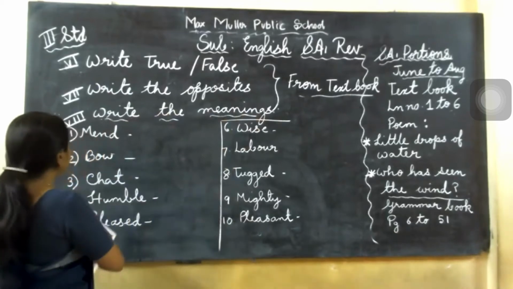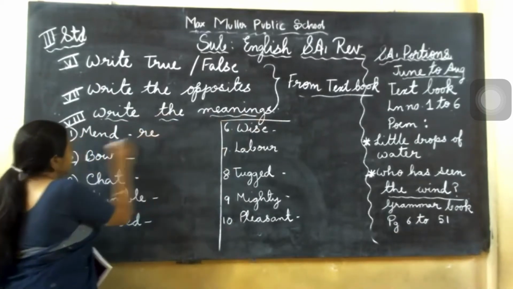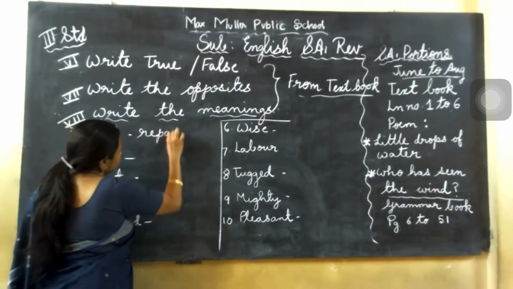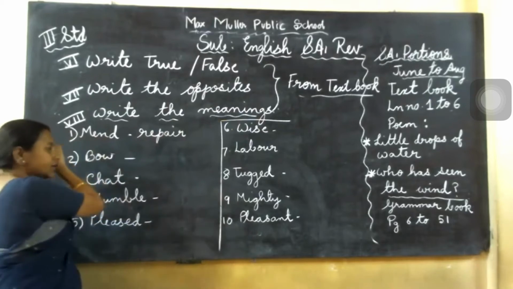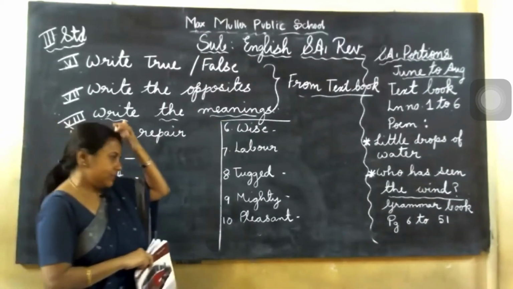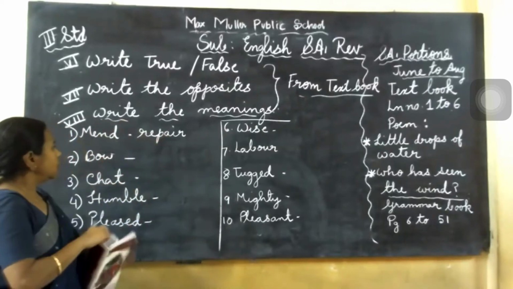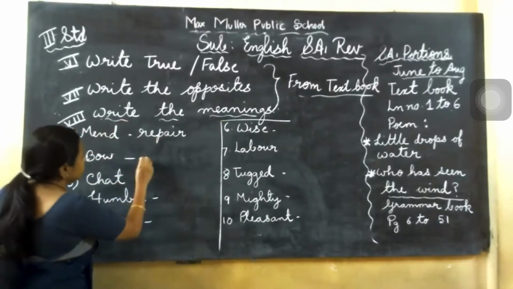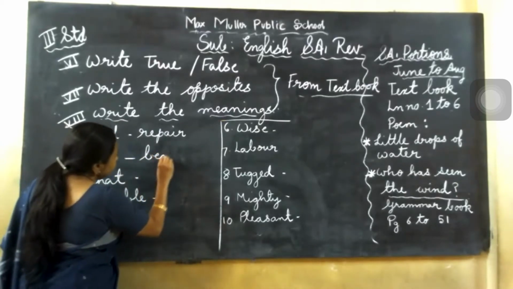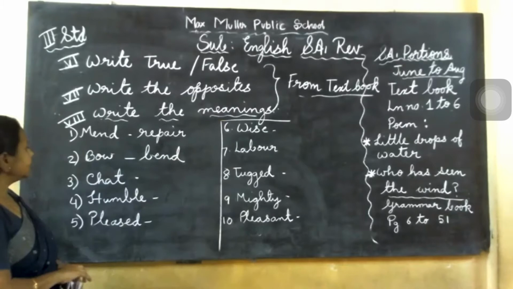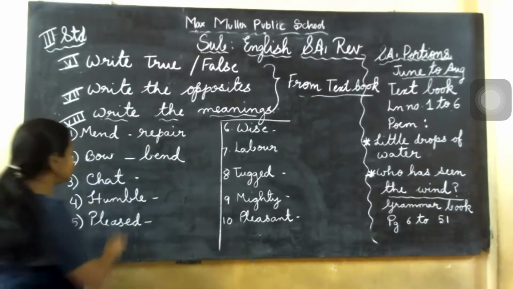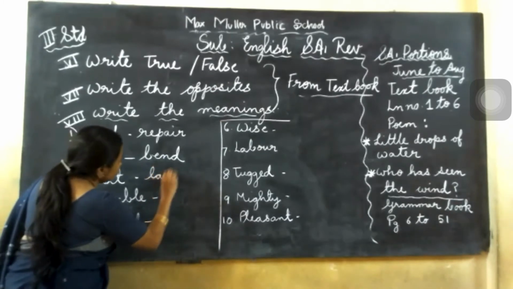So mend means repair. Mend means repair. Right. M-E-N-D, mend. Meaning is repair. R-E-P-A-I-R, repair. Okay. This is from the shoemaker lesson. Mend means repair. Bow means bend. That wind lesson. Bow means bend. B-E-N-D, bend. Next it is chat. The tortoise chapter. Chat means talk. So T-A-L-K, talk. So write the answer.